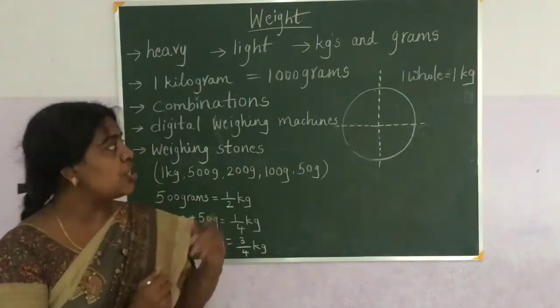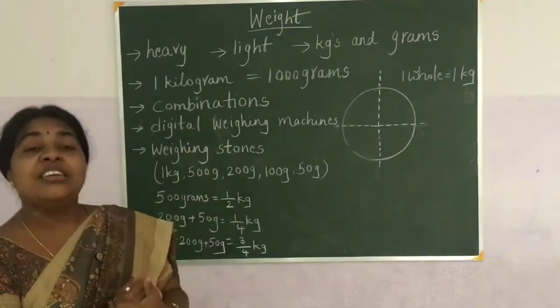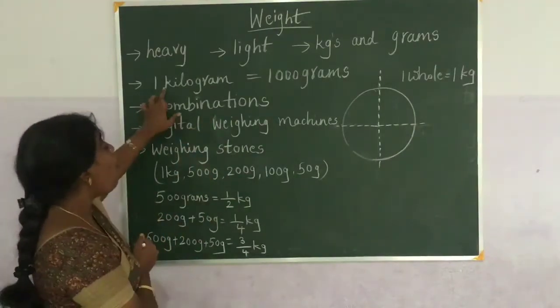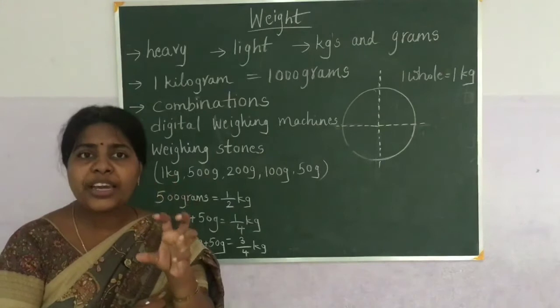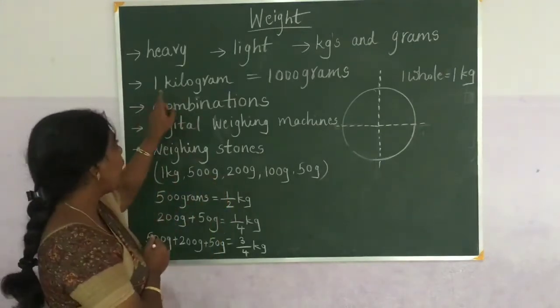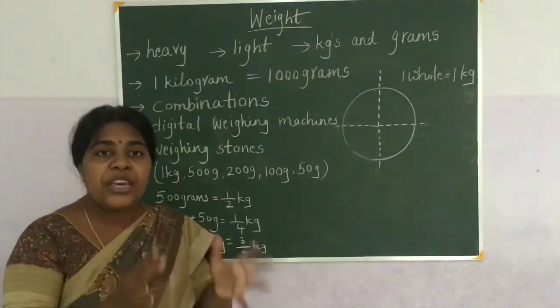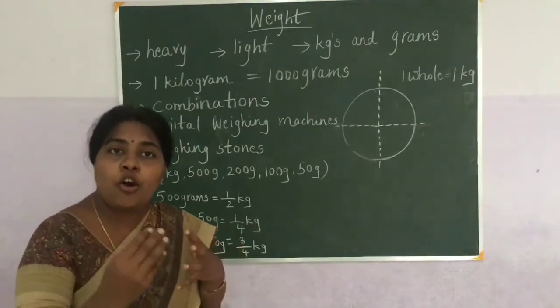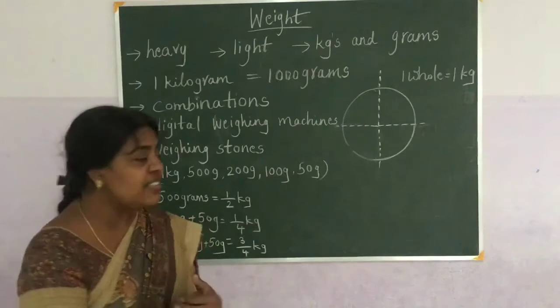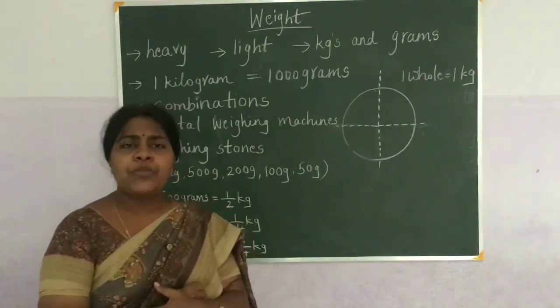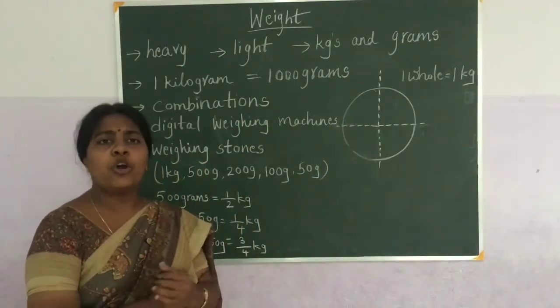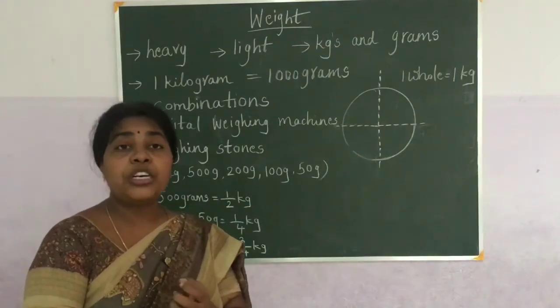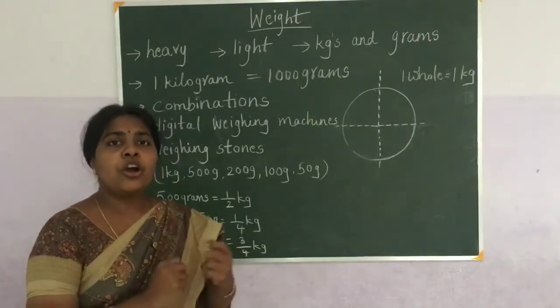And what is the relationship between grams and kilograms? If you want to bring 1 kg of sugar, we can call 1 kilogram as 1000 grams. Sometimes your mother asks, go and bring 1000 grams of sugar. You should not get confused.